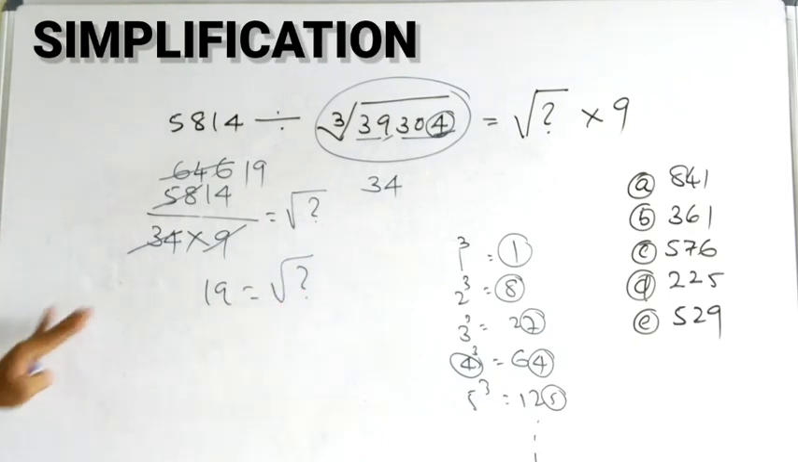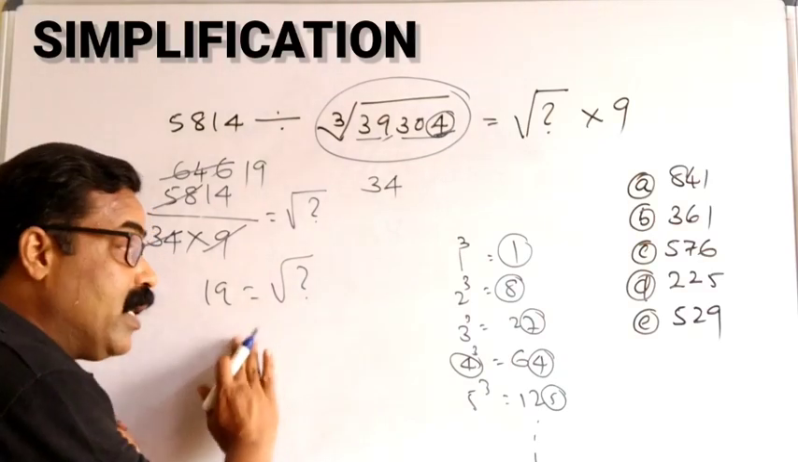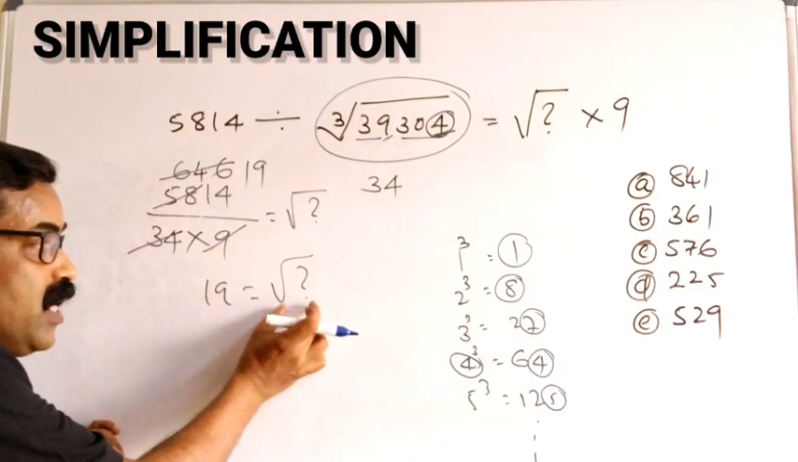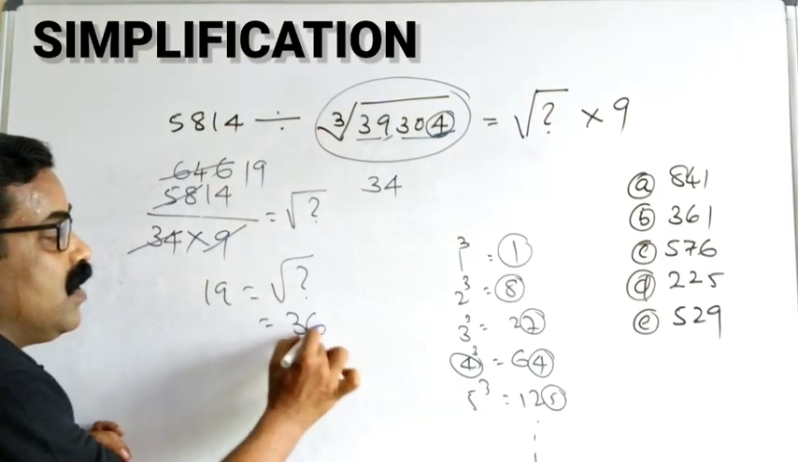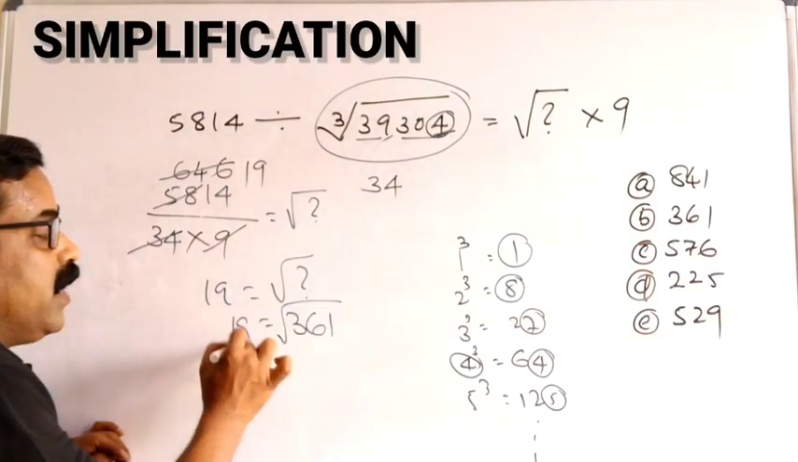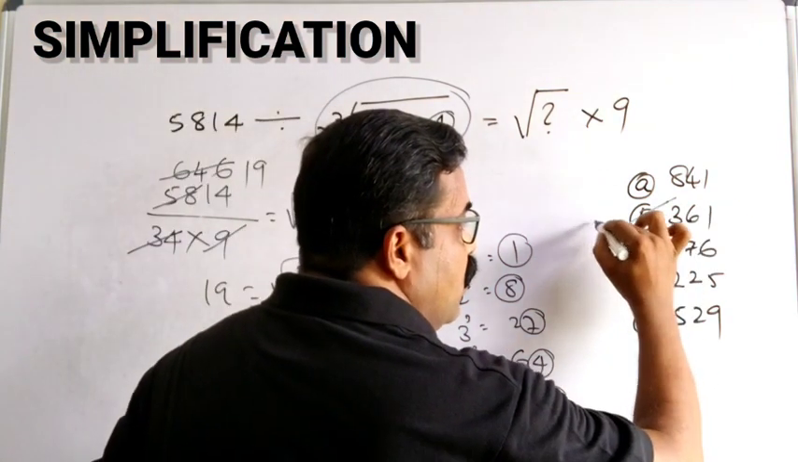That is why I told you students, you have to remember the squares and square roots up to 30. The square root of which number is 19? We know the square root of 361 is 19. So 361 is the correct option from the given options.